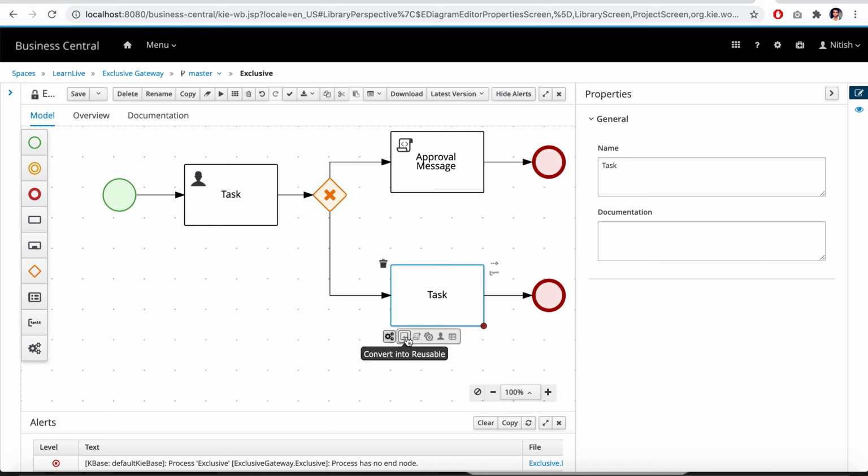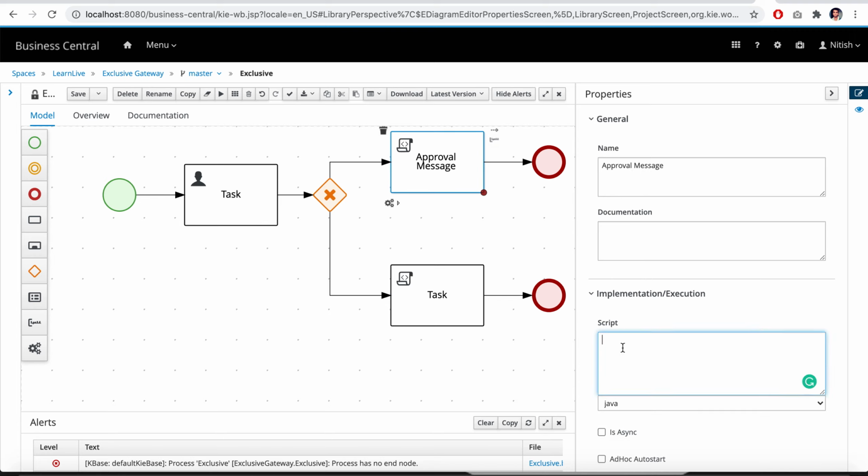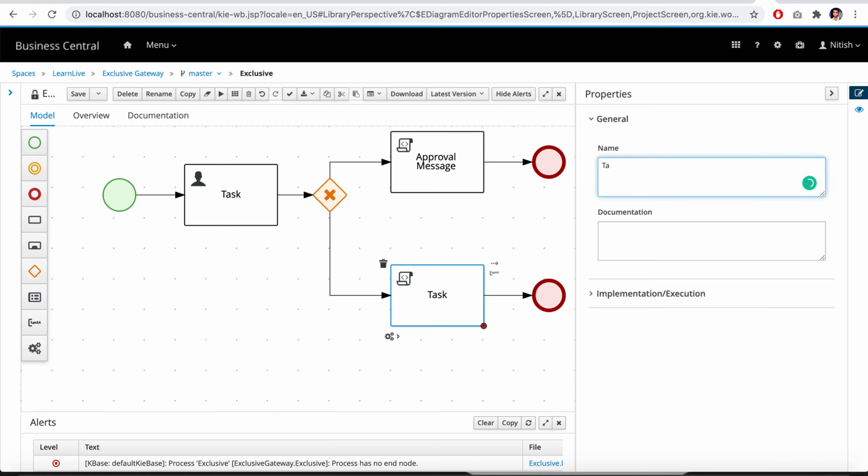This is also a task. Convert it to the script task. This is the approval message. If it comes to this path, it will print this success message: "Approved by the manager." Let's copy this with Control C.